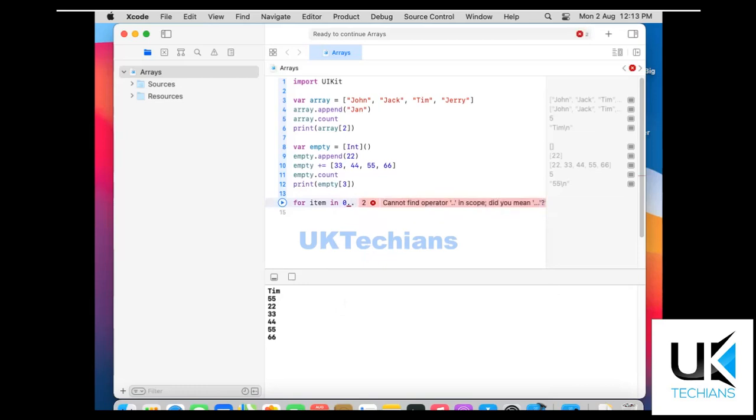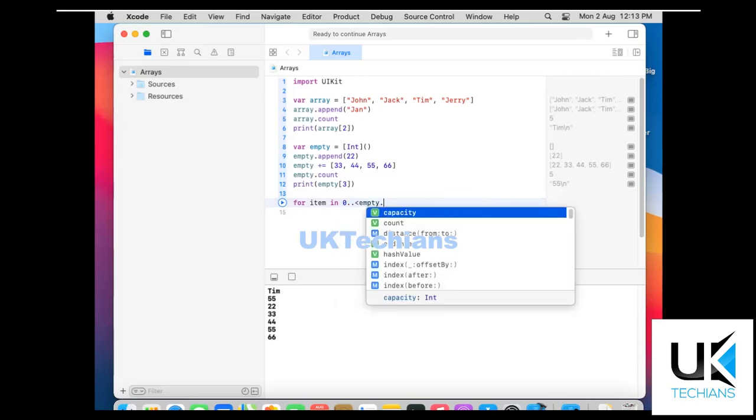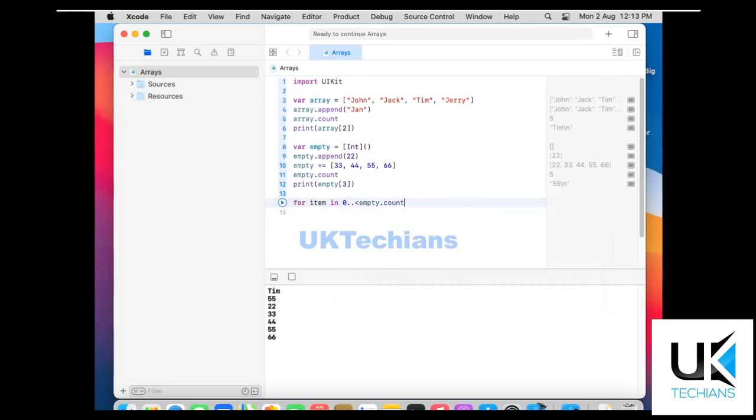The range is 0 less than empty dot count. So what it will do, it will run this loop from 0 till the count. The count of the array is 5, and this range started from 0 to 5, so it will print like this.